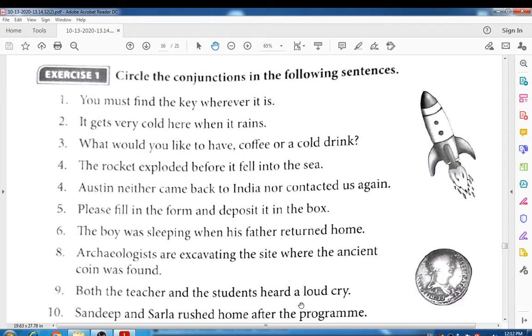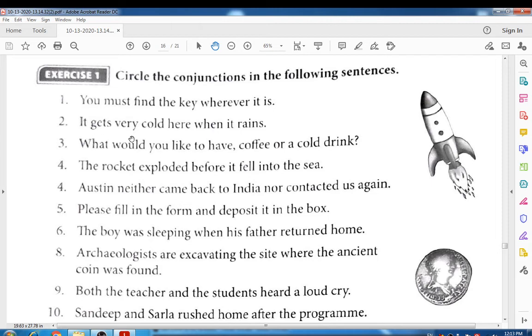Now, exercise 1. Circle the conjunction in the following sentences. I will solve two of them and the remaining you can solve in your notebook. Right, students? You must find the key wherever it is. The conjunction is wherever, because wherever is used to show the place and the details about place. You must find the key wherever it is, right?